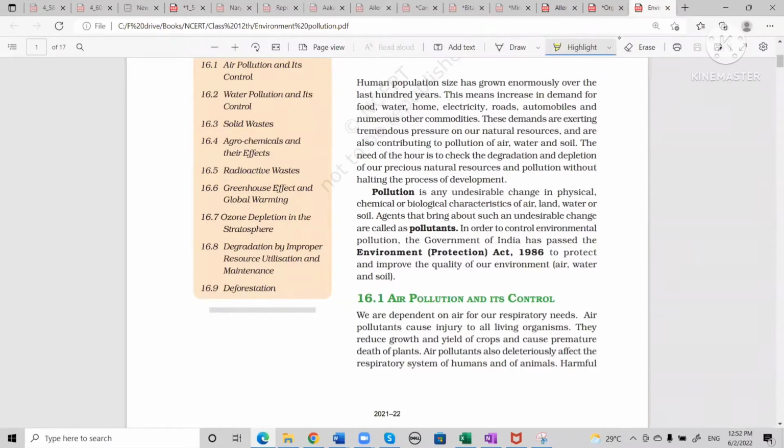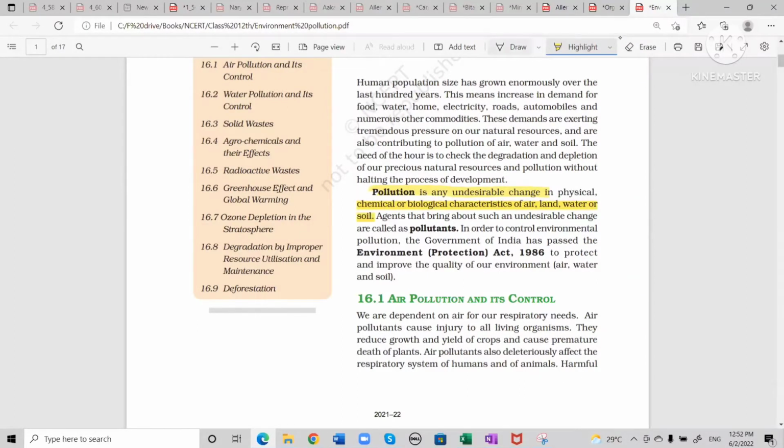Now, what do you mean by pollution? Pollution means undesirable changes in physical, chemical, or biological characteristics of air, land, water, or soil. In anything, if there are undesirable changes, then we say pollution. An agent which brings that is known as a pollutant.